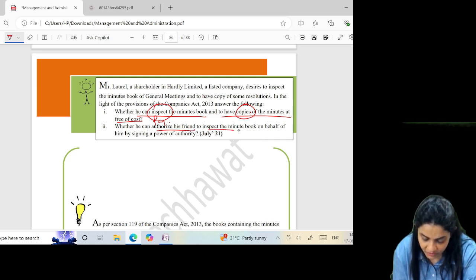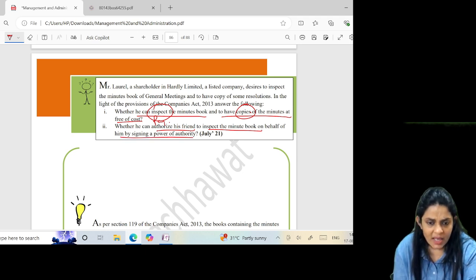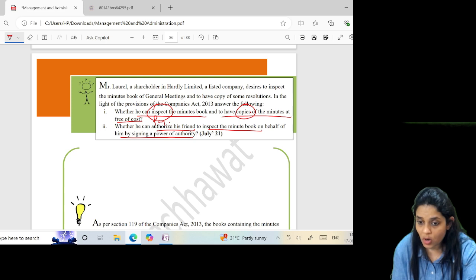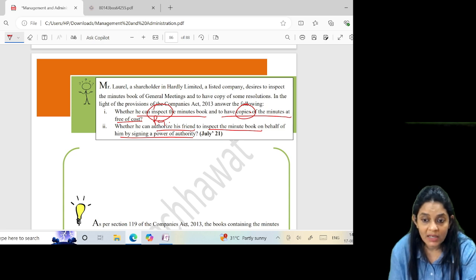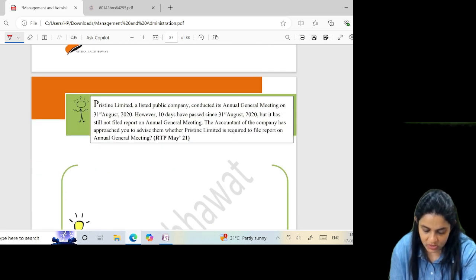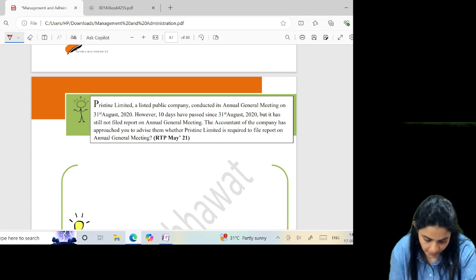Whether he can authorize his friend to inspect the minute book on behalf of him by signing a power of attorney. As such, the Act does not talk about anything where authorization can be given by a member to any other person. So, no, he cannot authorize anyone else to go and check on his behalf.